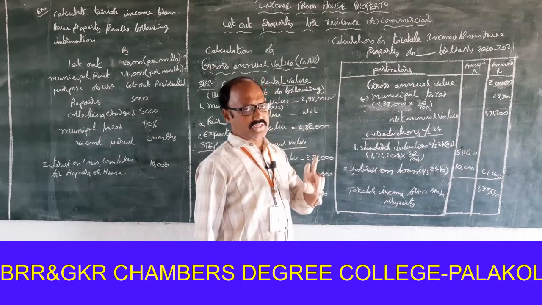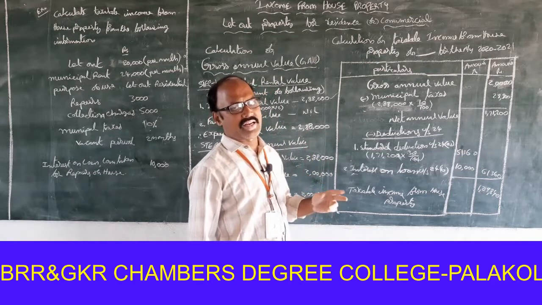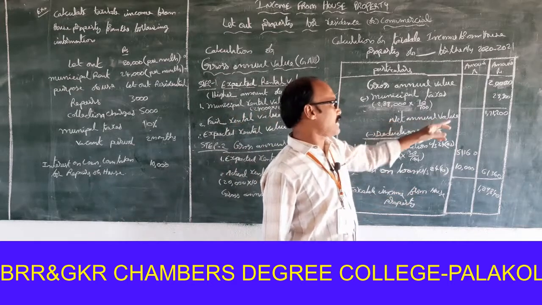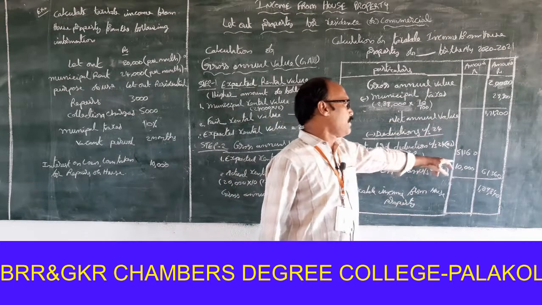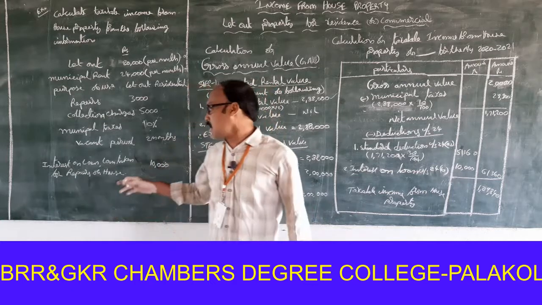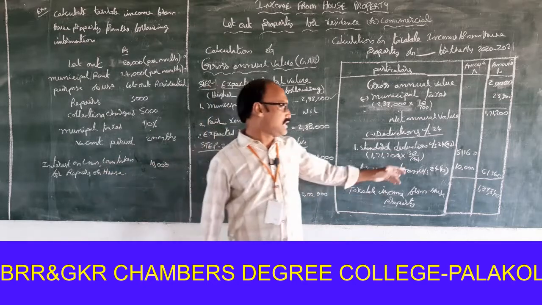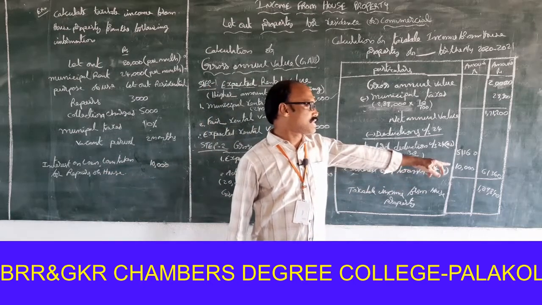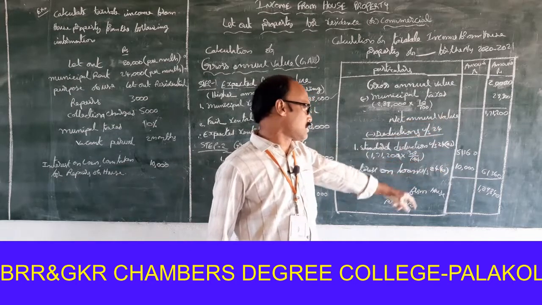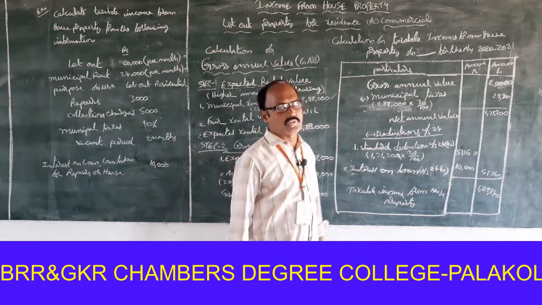We are allowed 2 deductions under section 24. One is deduction under section 24A, that is the standard deduction. The standard deduction allowed is 30% on net annual value. So 1,71,200 into 30 by 100 is 51,360. Next one, interest on loan. How much? 10,000, interest on loan taken for construction of house. Total 61,360. So 1,71,200 minus 61,360, so 1,09,840 is to be treated as taxable income from house property.